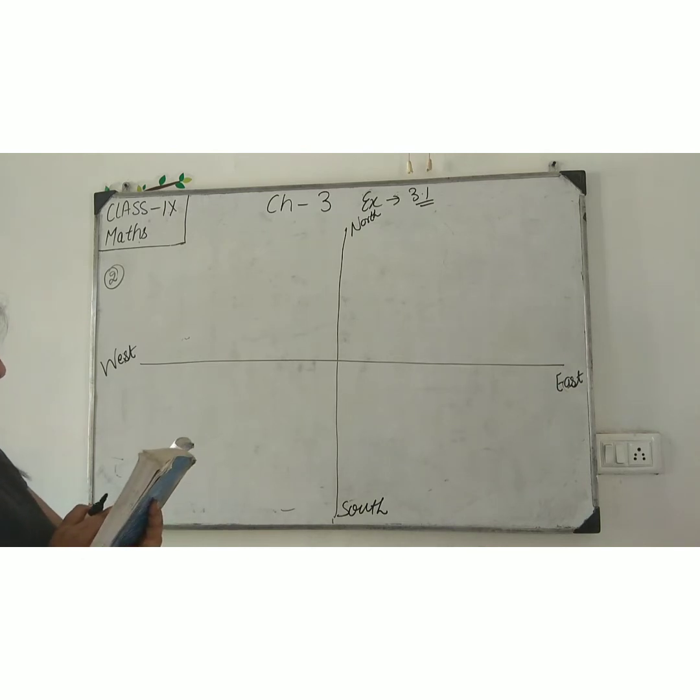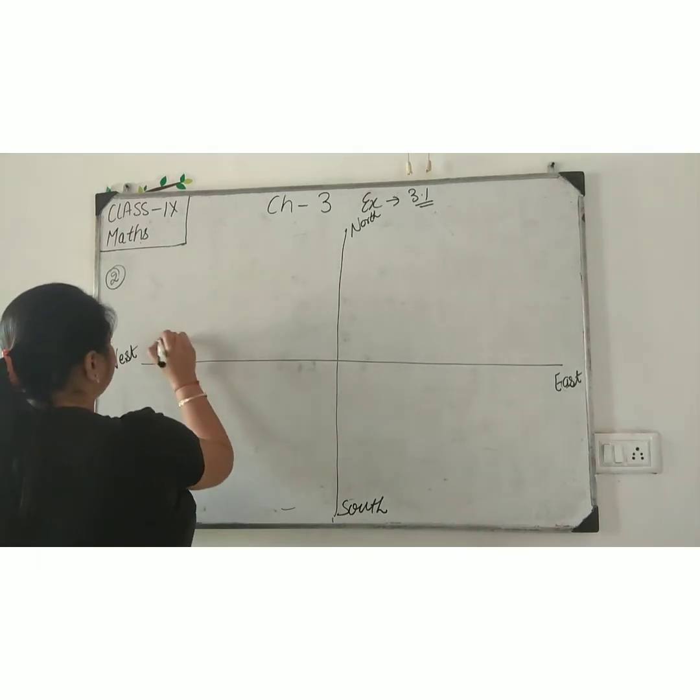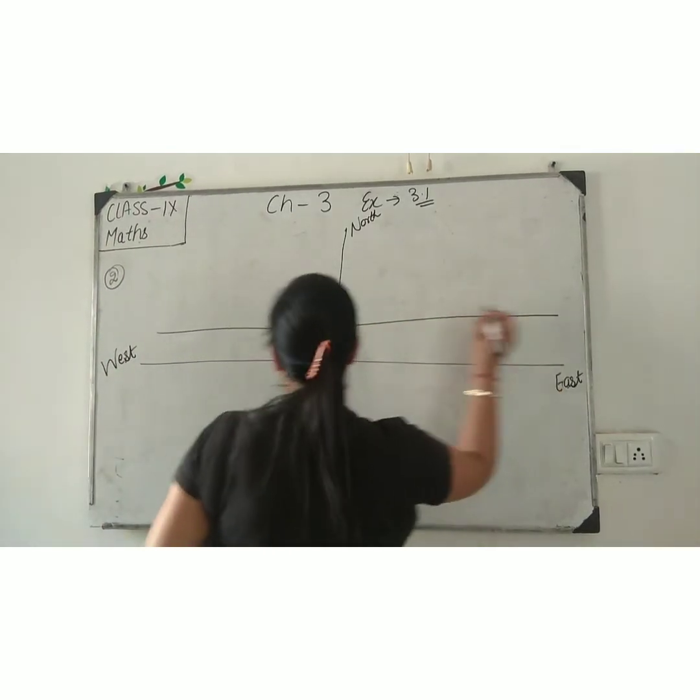All the other streets of the city run parallel to these roads and are 200 meters apart. There are 5 streets in each direction.